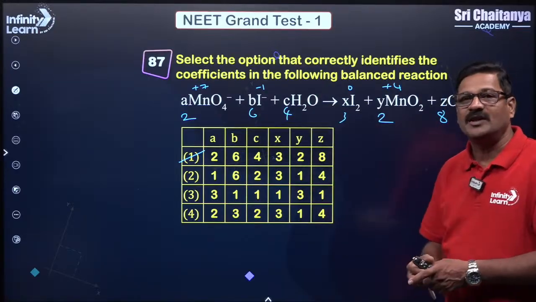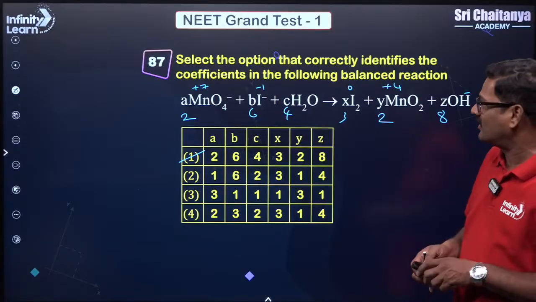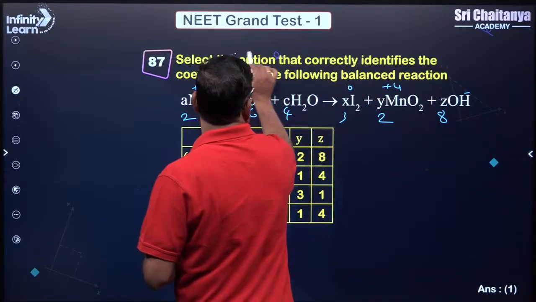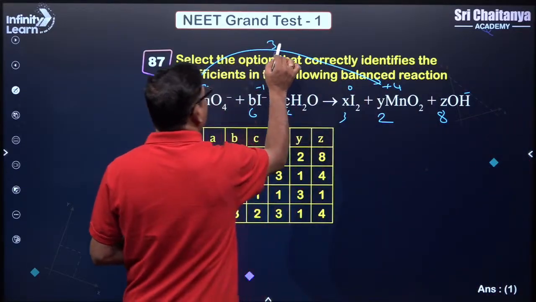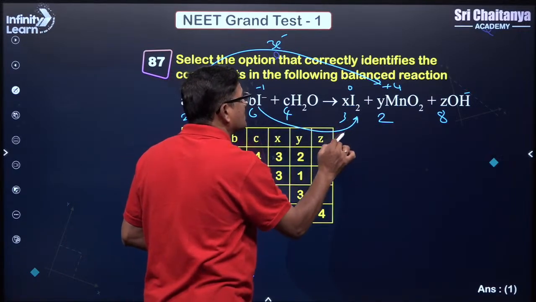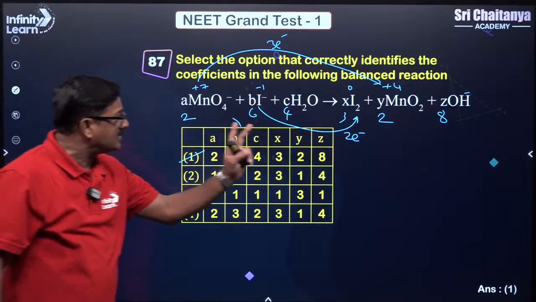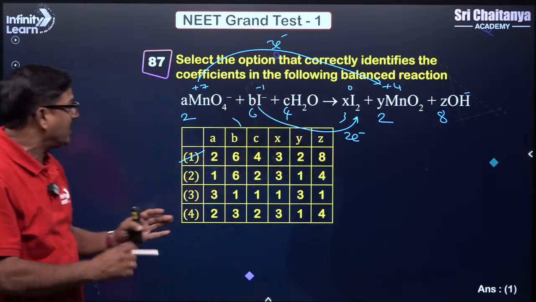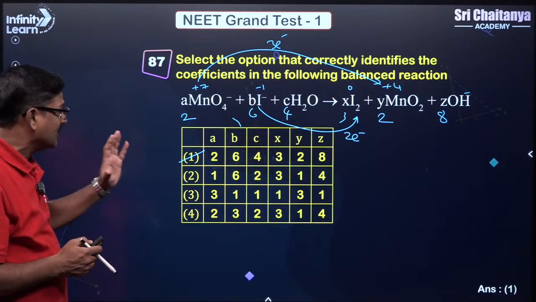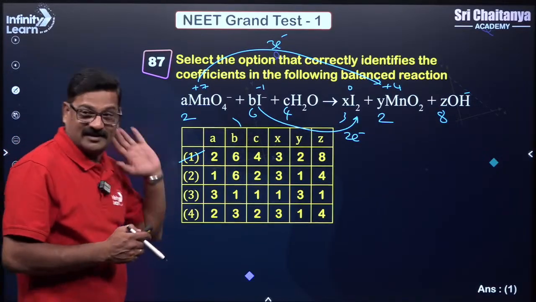To balance this, it will take minimum 10 to 12 minutes, right? Or otherwise, you take the +7 which is converted into +4, 3 electrons, and 0 to -1 which is 2 electrons. You have to swap this. So the number 2 is playing a game and the number 3 is playing a game. So that is matched by either 1 or 4, then you have to check it. Clear?